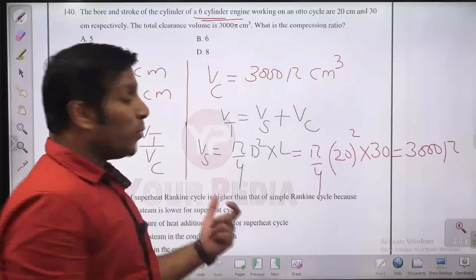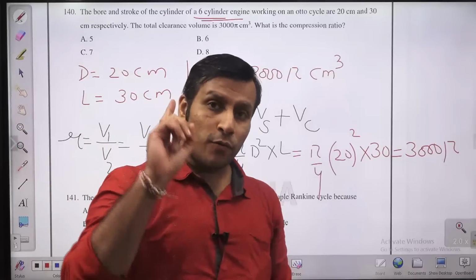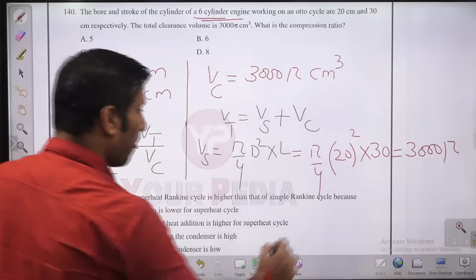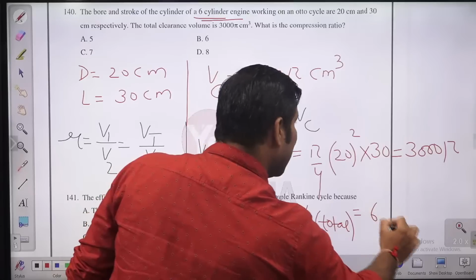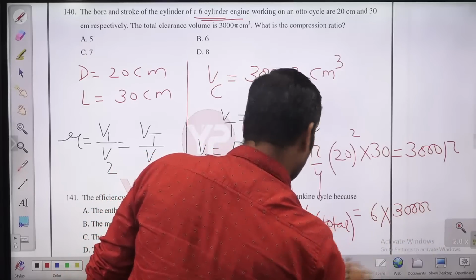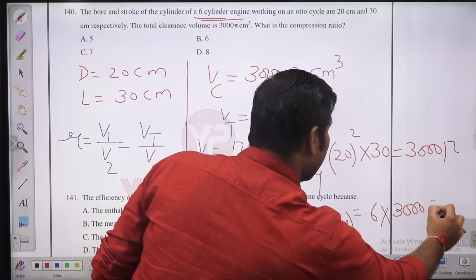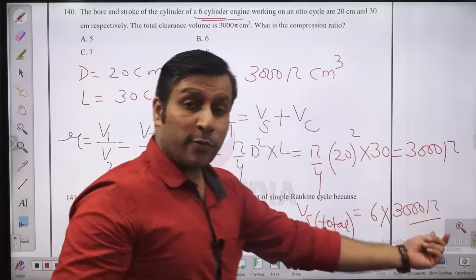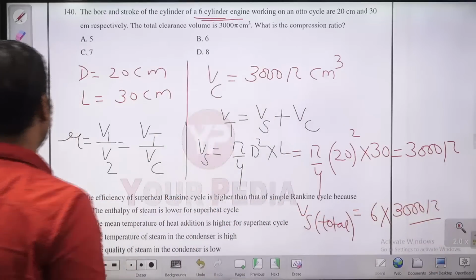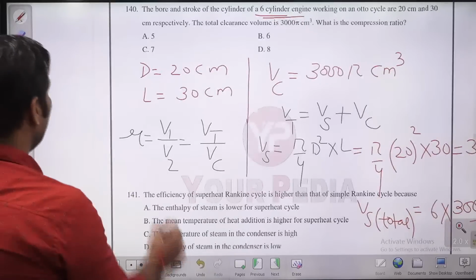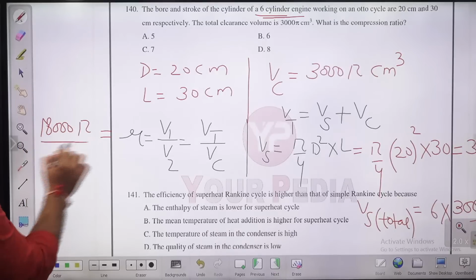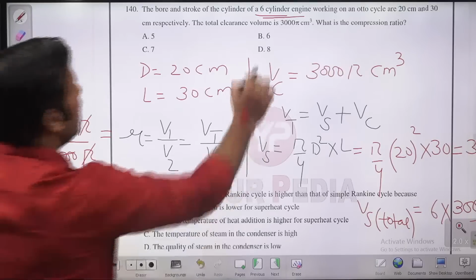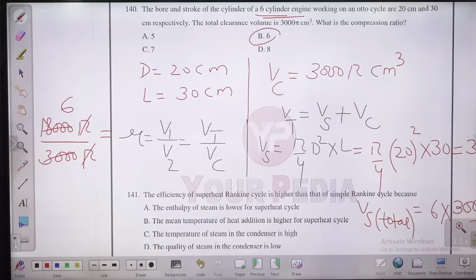But guys, this is the swept volume of a single cylinder. This is the swept volume of one cylinder. How much will be the total swept volume? Total swept volume will be the number of cylinders into this. Total swept volume will be the total number of cylinders, 6, into the swept volume of one cylinder. So 18,000 pi is the total swept volume, and the clearance volume is 3,000 pi. So if you write it here, 18,000 pi by 3,000 pi, the compression ratio will come out 6. So B will be the answer. Option B will be the answer for this question.